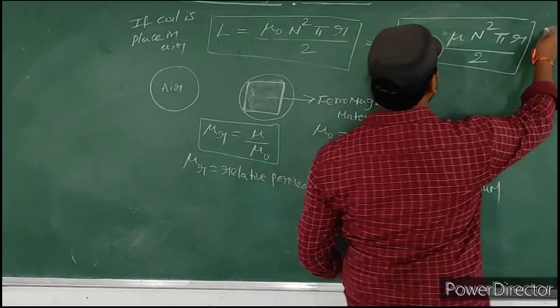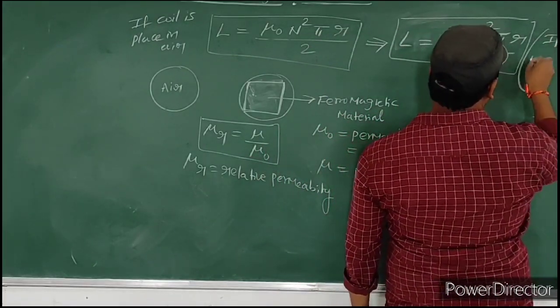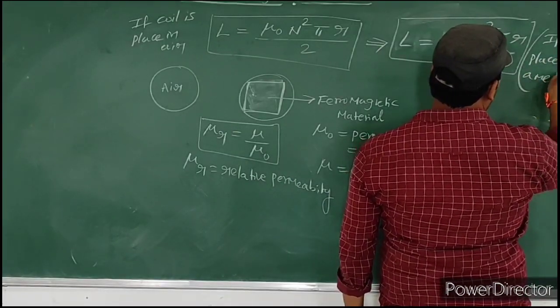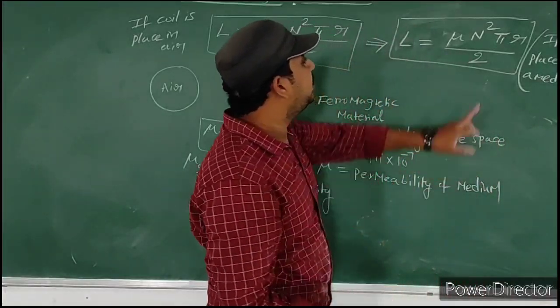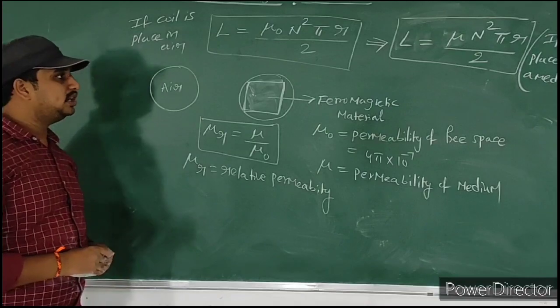If a coil is placed in air, then the self inductance formula is mu naught into n square into pi r by 2. If a coil is placed in a medium, we will write L is equal to mu into n square into pi r by 2.